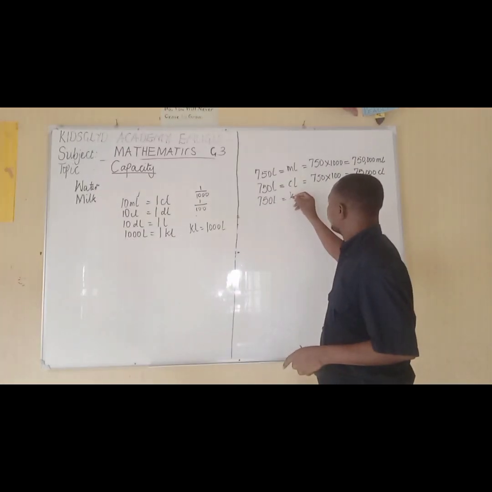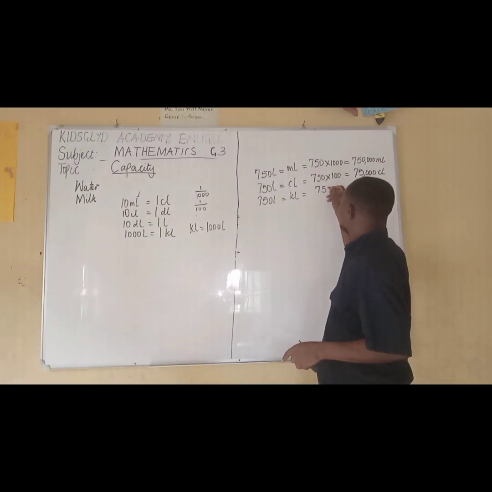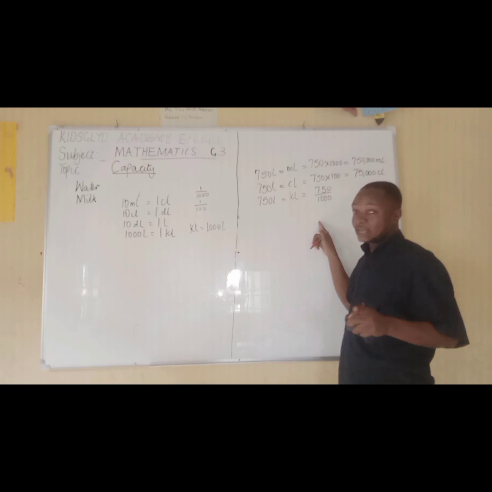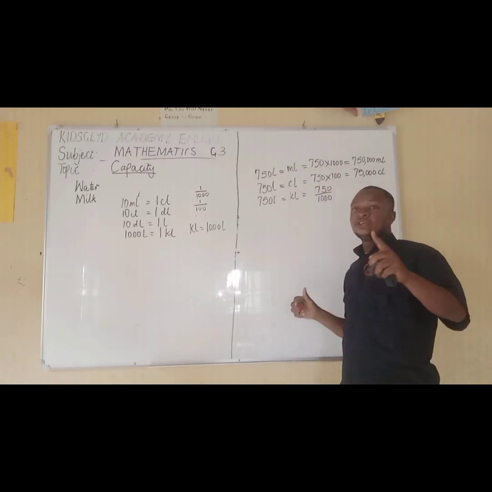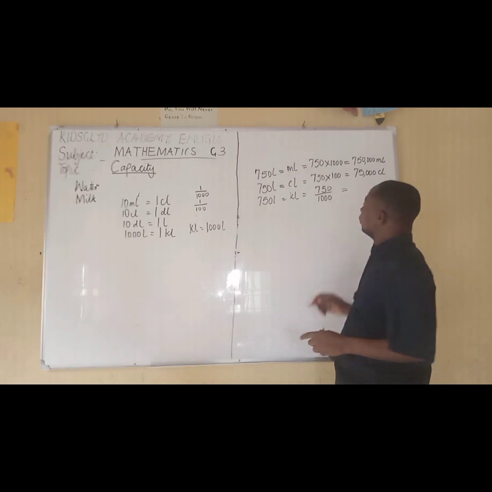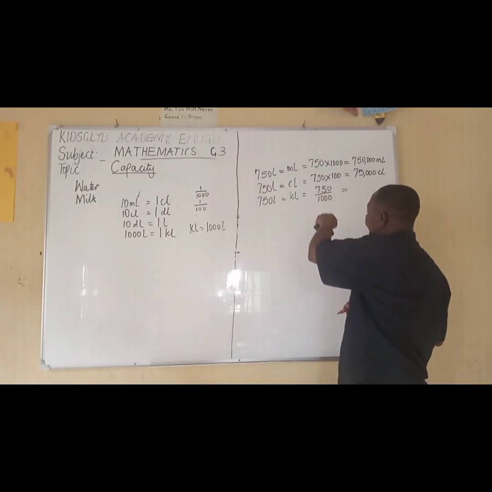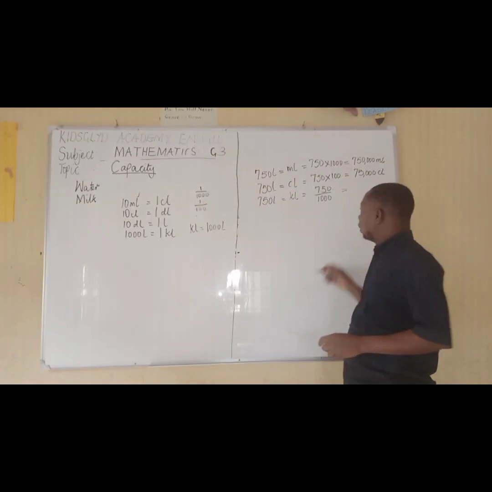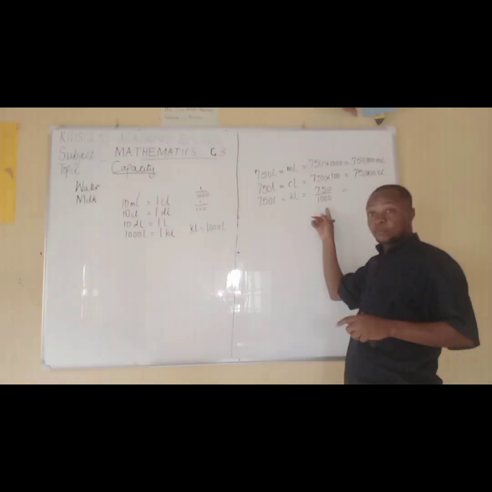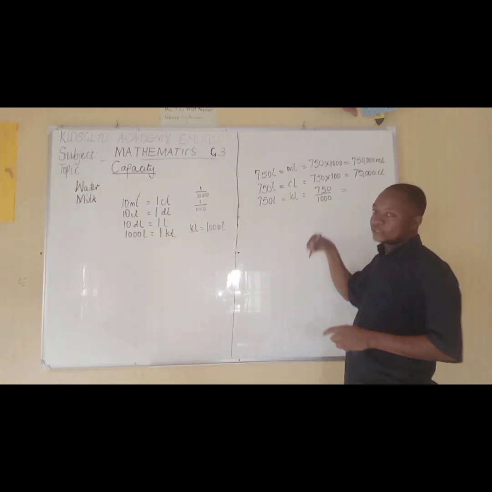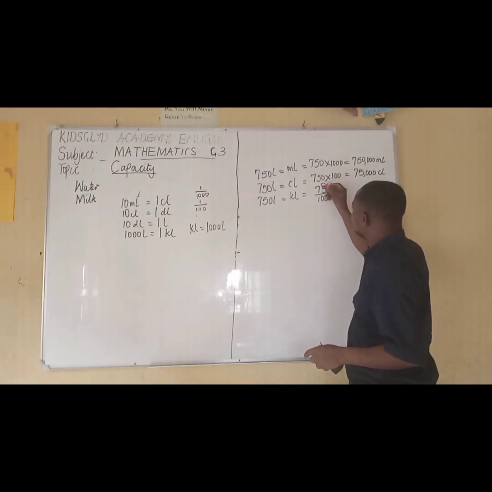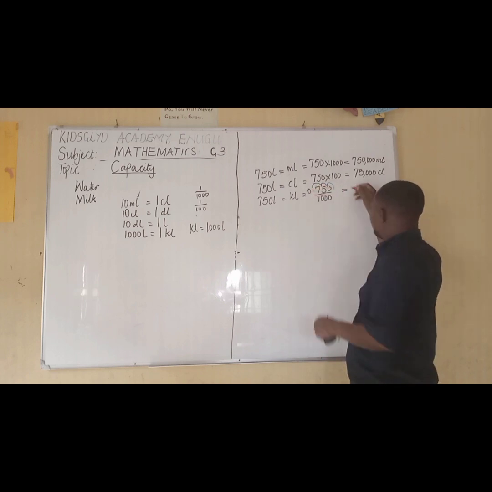That means we are converting it to a kiloliter, which is 750 liters divided by 1000, because 1000 liters give us 1 kiloliter. So we are dividing by the same 1000, just the same way we divide by what it takes to be bigger than that unit. And we know what we talked about: a whole number dividing numbers that end with 2 or 3 zeros. The decimal point will move 3 times because of the number of zeros here. If it is over 100, it will move 2 times. But since it is 1000, it will move 3 times to the left. So that means we'll have 1, 2, and 3.